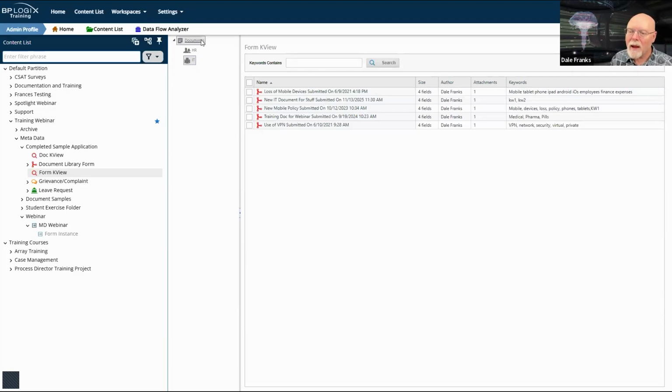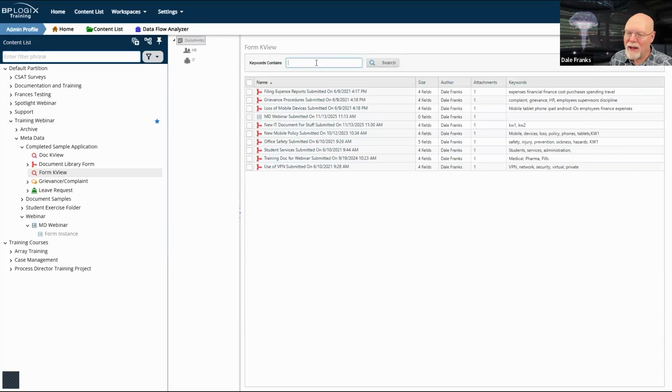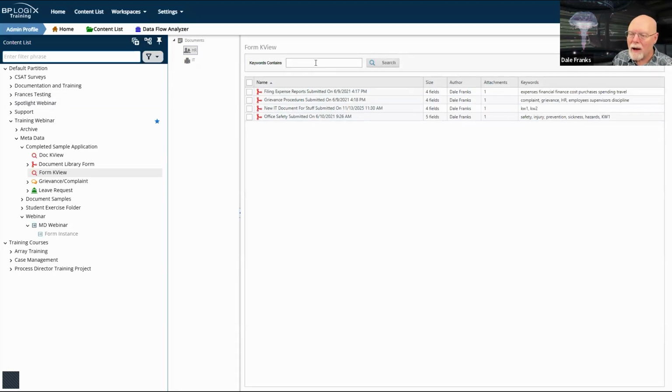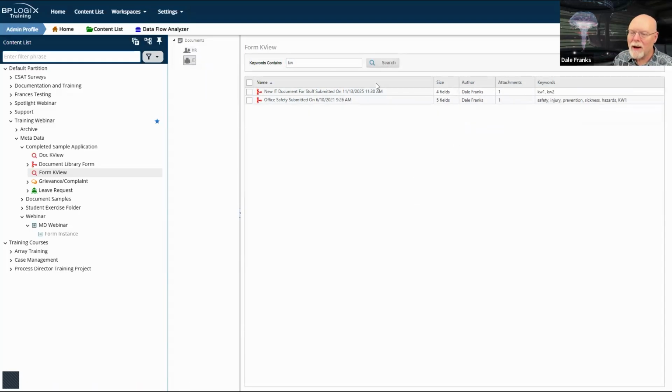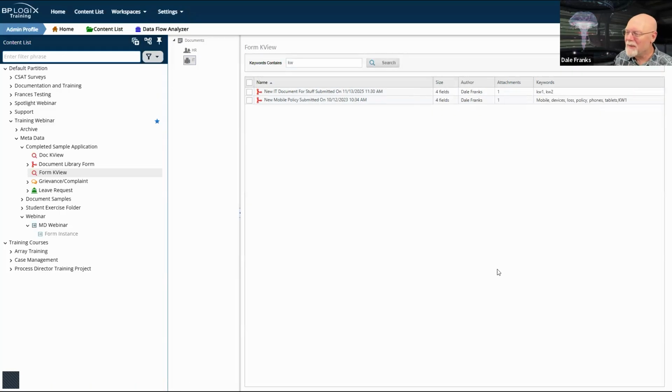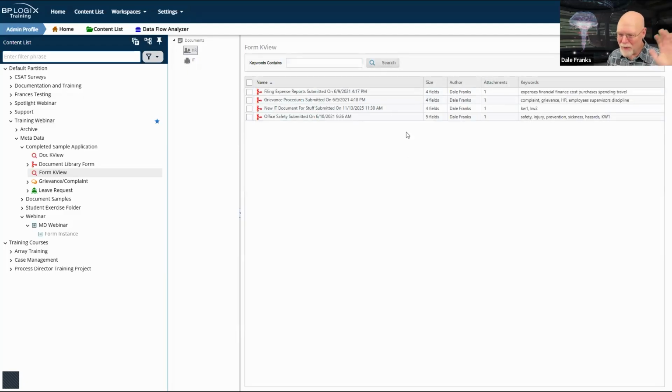So now, and I dislike the fact that it reloads this all the time. If I do a KW search here, I now get 3 forms. And if I go to HR and I go KW, I get 2 forms. And if I go to IT, well, I still haven't completely mixed it up. I still get 2 forms, but they are 2 different forms because there's my new mobile policy submitted on whatever date. So in any event, that's how we set up our metadata on the system, how we apply it,